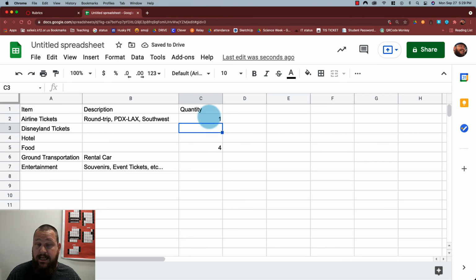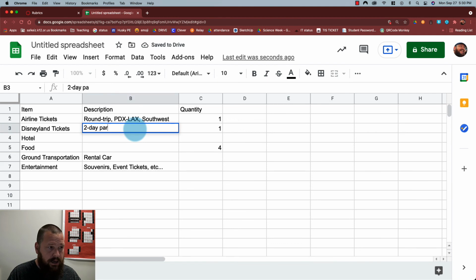Disneyland tickets, I think we're going to be able to get 1 2-day ticket. 1 ticket that'll cover 2 days. In fact, we'll say that right now. It'll be a 2-day park hopper. So we'll get to go to both parks both days.